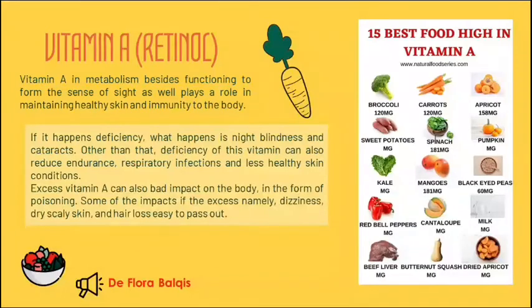Start from vitamin A or retinol. Vitamin A in metabolism, besides functioning to form the sense of sight, also plays a role in maintaining the health of skin and immunity in the body. If deficiency happens, what will happen? Night blindness and cataracts will occur. Other than that, deficiency in this vitamin can also reduce endurance and cause respiratory infection and less healthy skin condition. Besides that, you can see the 15 best foods high in vitamin A.